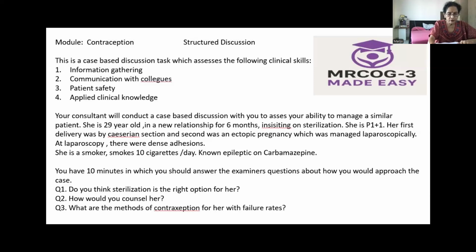And with the insertion, there can be perforation, which can be 1 in 1,000. If we can remember, we can tell 1 in 1,000. There can be a chance of infection from the procedure, that is 1 in 100. Expulsion can also occur, that's 1 in 20, and there is also a chance of ectopic pregnancy. So these are the things I would like to explain to her, the risks and benefits.